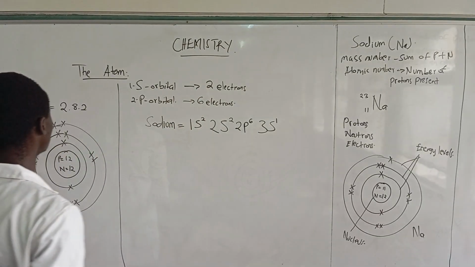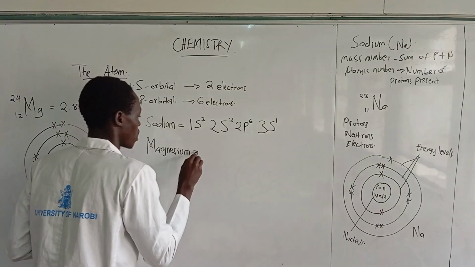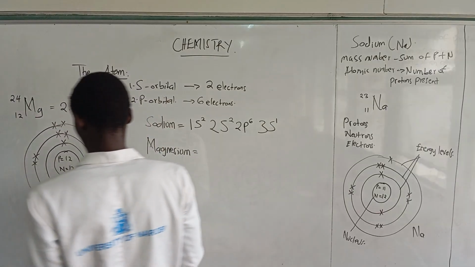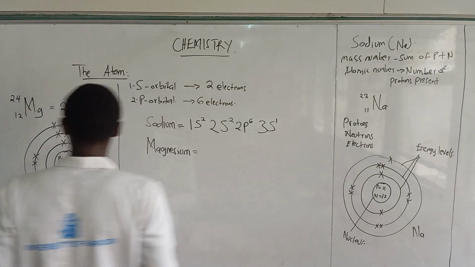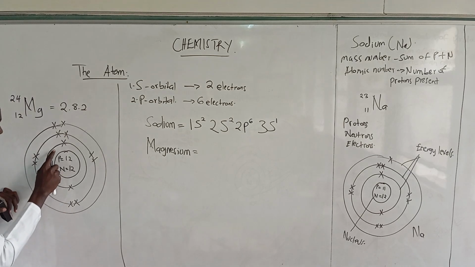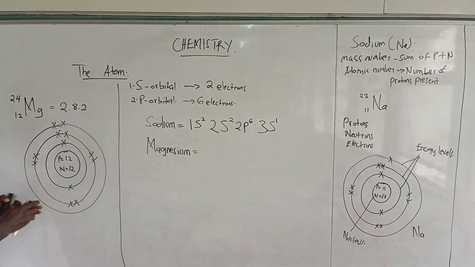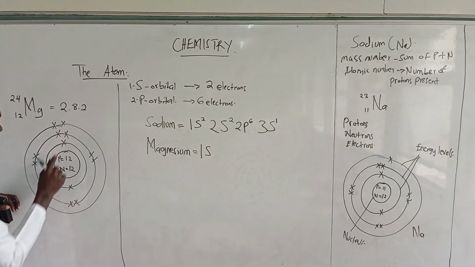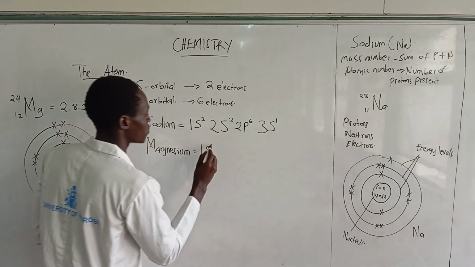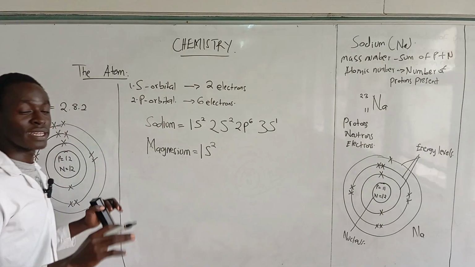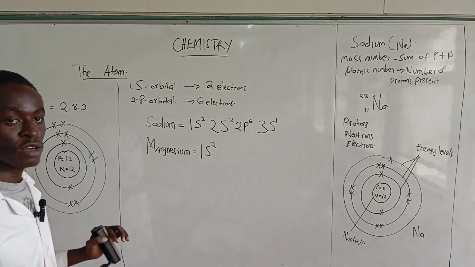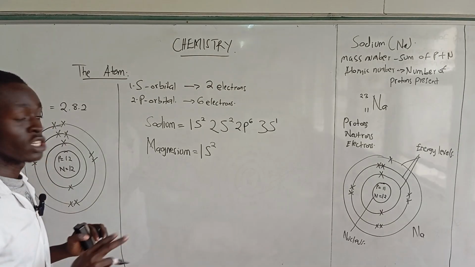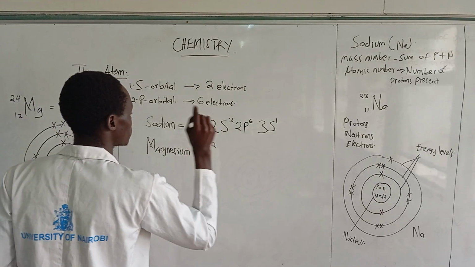Let's work out the one for magnesium. For the first energy level we have the s orbital, so 1s. How many electrons are there? 1, 2. Always remember that the maximum number of electrons the first energy level can carry is 2, so we have 1s2.